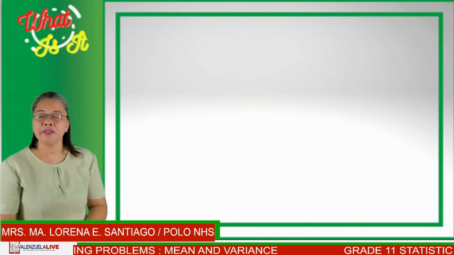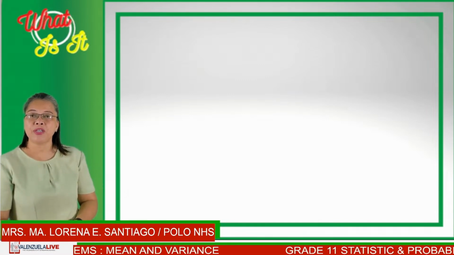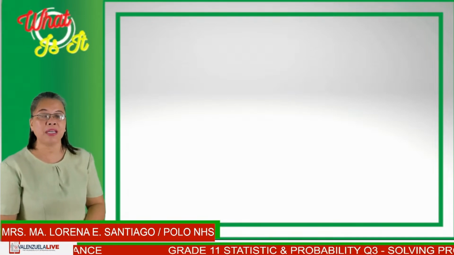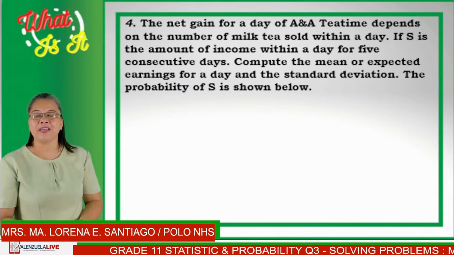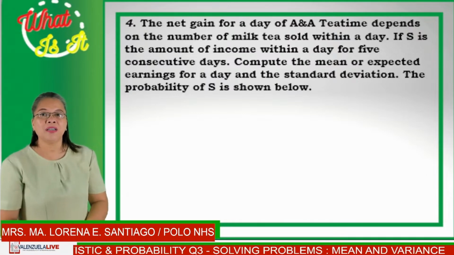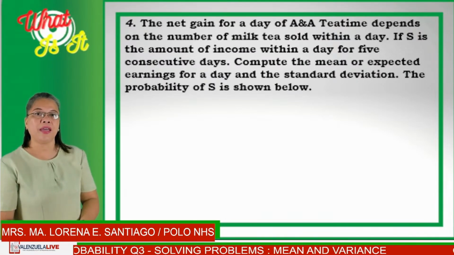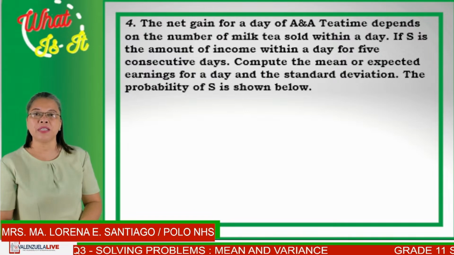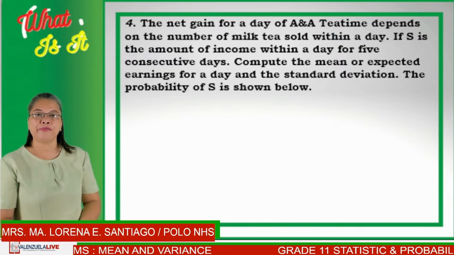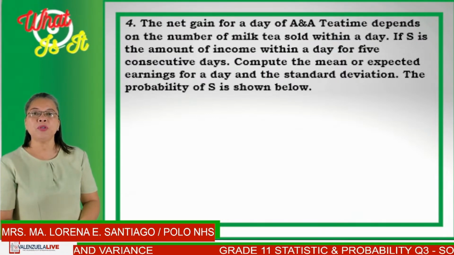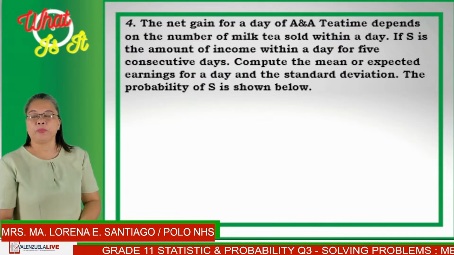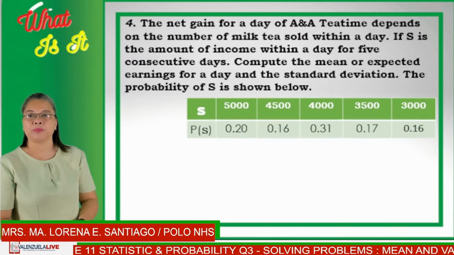So what have you learned from solving and interpretation of these problems? Can you now solve problems and then interpret its meaning? Okay, so let's find out by solving problem number 4. The net gain for a day of A and A tea time depends on the number of milk tea sold within a day. If S is the amount of income within a day for 5 consecutive days, compute the mean or expected earnings for a day and the standard deviation. The probability of S is already shown below.